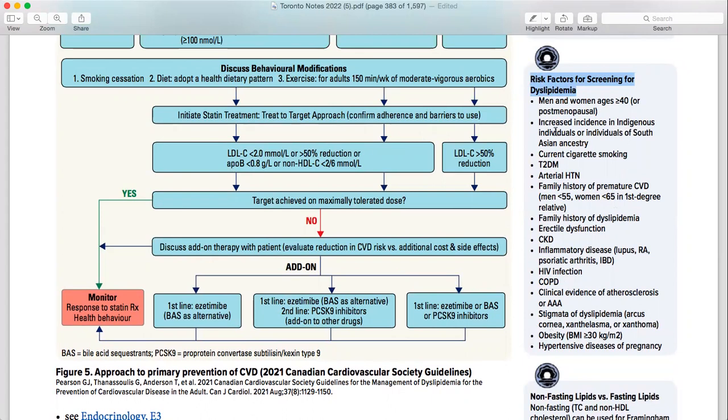Man and woman more than 40, increased incidence in the indigenous and the South Asian. That's why I said, if a male is coming at 25 age, if they ask you to choose one screening, and that particular person is South Asian, so you have to do it at 40, like coming from Pakistan, coming from India, coming from Bangladesh. Those things you have to do is dyslipidemia.